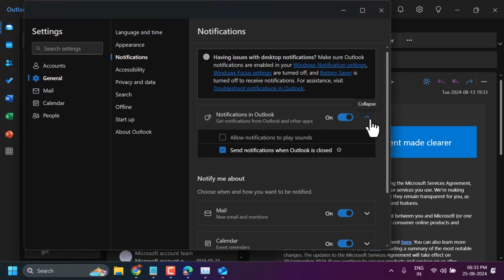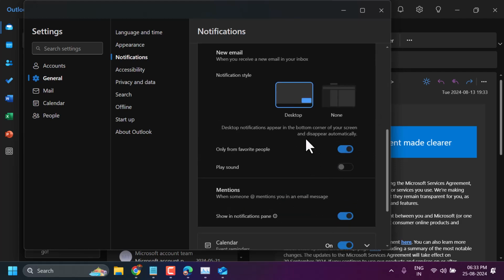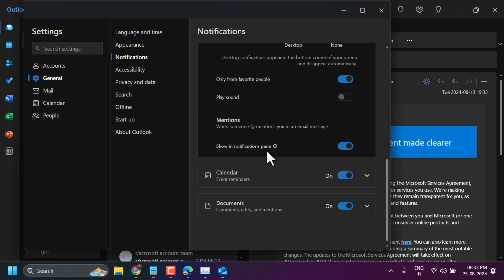Then to turn on, check this box, allow notifications to play sound, and to turn off, unselect these both options and save it. And there are some more settings you can modify as your need and as your requirement.